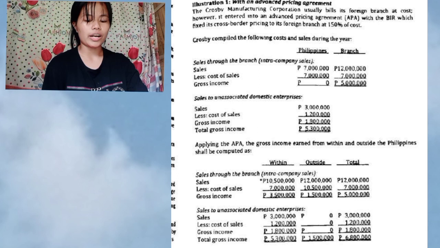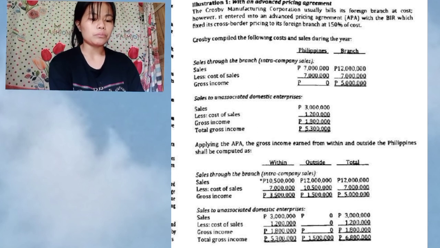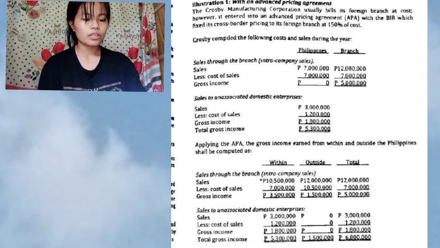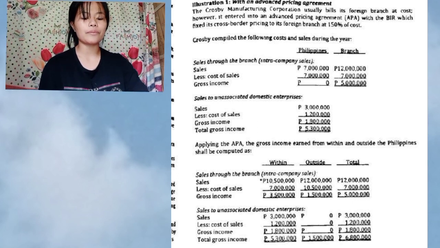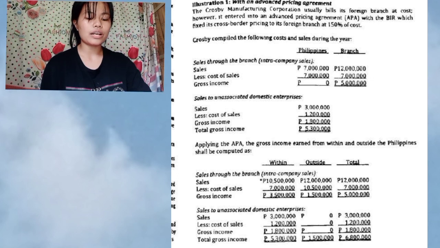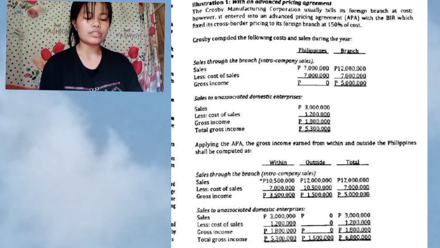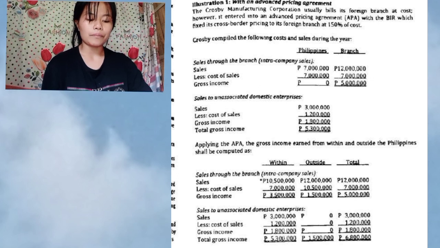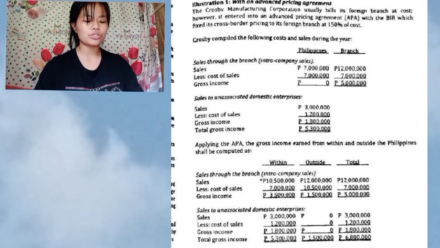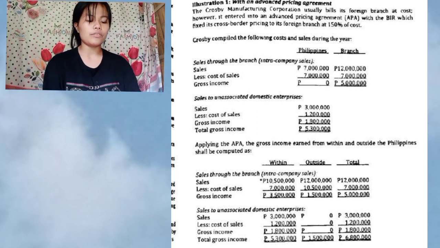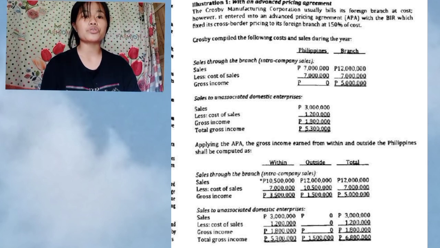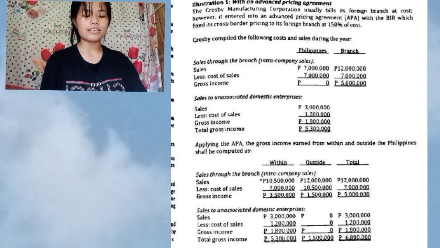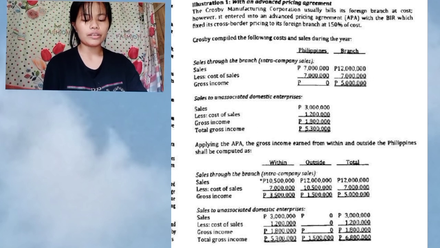So, we know that already. So 10,500,000 less 7 million, then the gross income is 3.5 M. On the outside, the same, the total is 12 million less 7 million, then the gross income overall is 5 million. So, there are sales to unassociated domestic enterprises. The sales is 3 million. As you can see above, 3 million less 1.2 M, gross income is 1.8 M, then total gross income is 5,300,000.